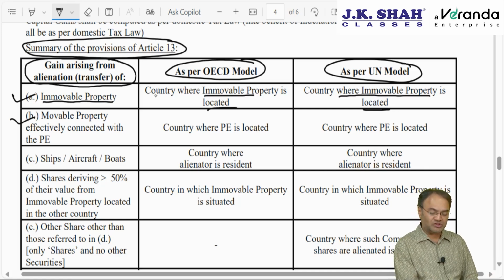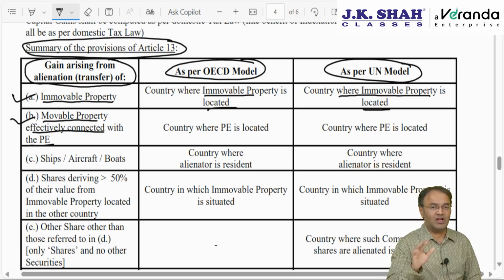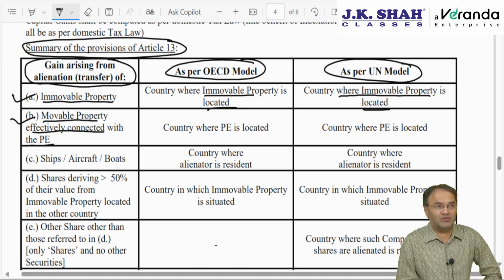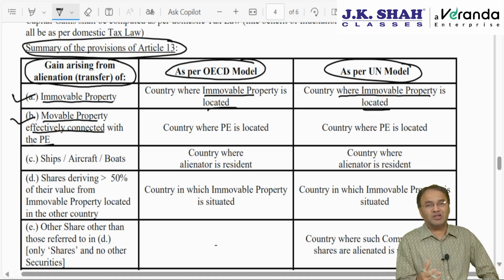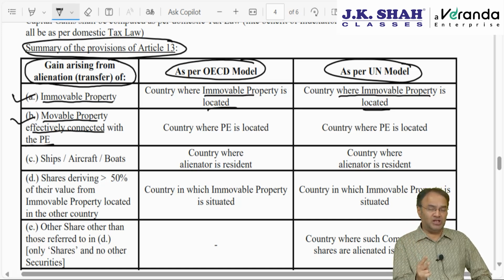Second, the concept is also the same in the OECD model and the UN model: movable property which is connected with the PE. What if it is not connected with the PE? Then it will come later. We are dividing assets into six categories, so have patience. If movable property transferred is connected with the PE, we don't say connected with the PE, we actually understand it as owned by the PE. An asset which is movable property belonging to the PE.